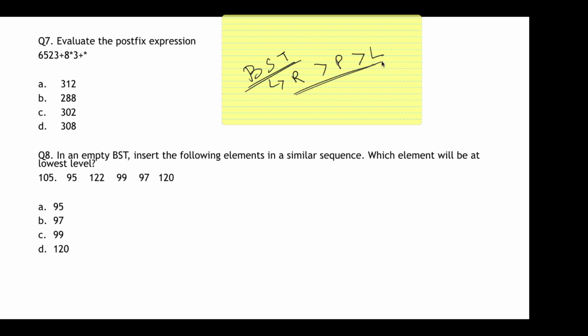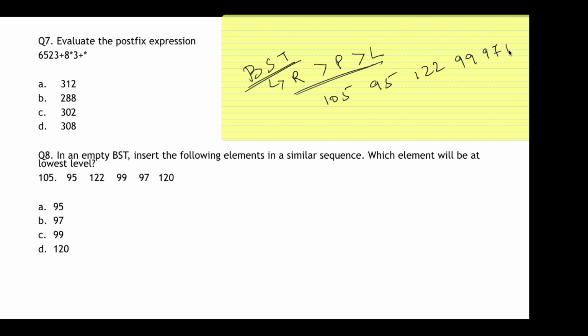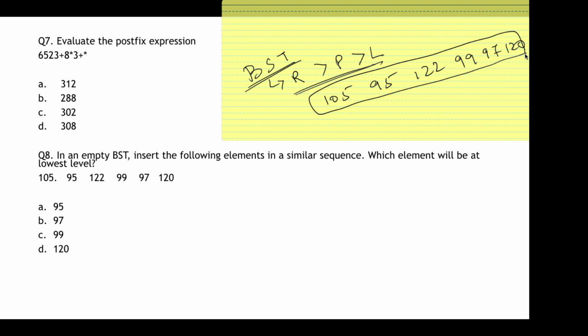Okay, now it is saying that we have to first draw this BST of the given numbers, that is 105, then 95, then 122, then 99, then 97 and 120. This is the order that is given. So we have to first draw the BST and after that we have to tell which element is at the lowest level. Since 105 is the first element, I'll consider 105 to be my root. Now let's check the next number, that is 95.